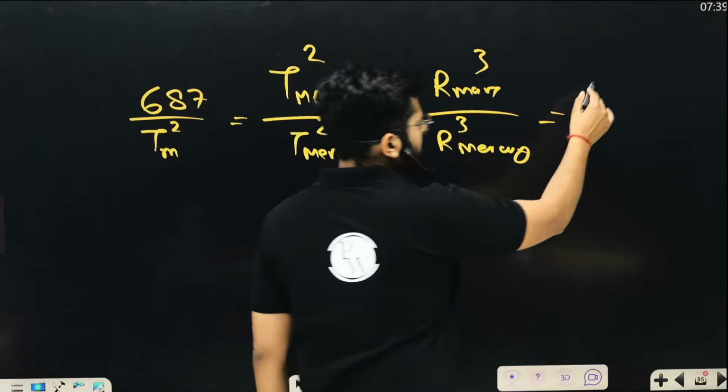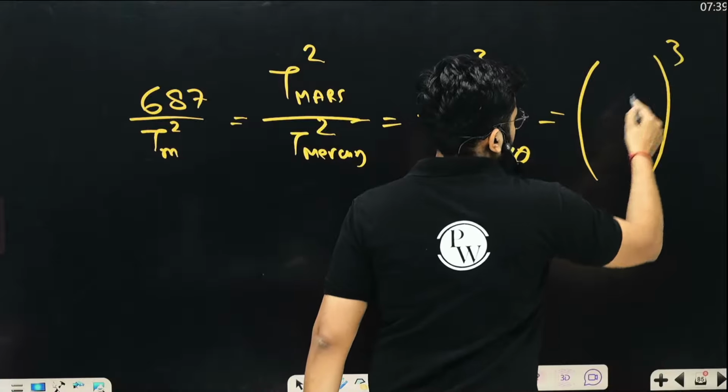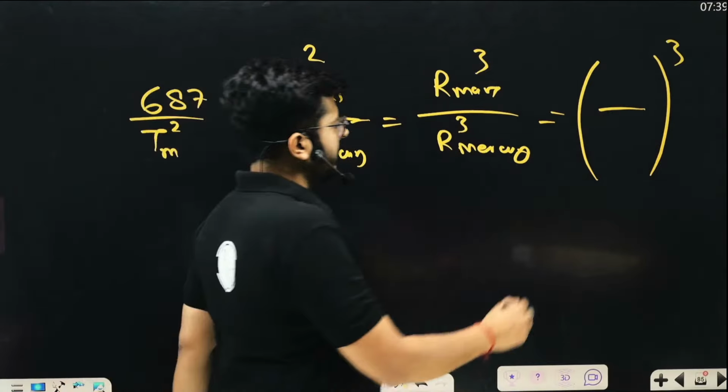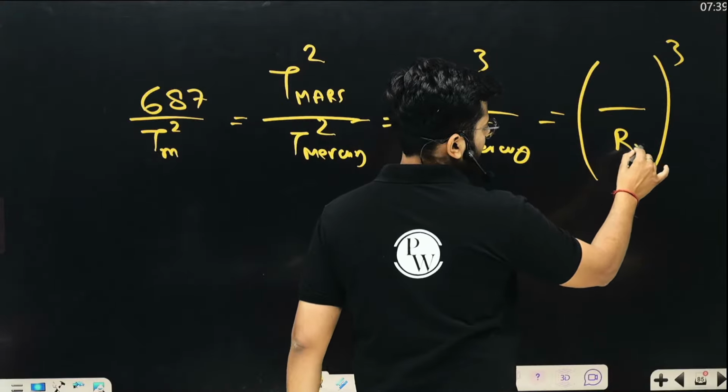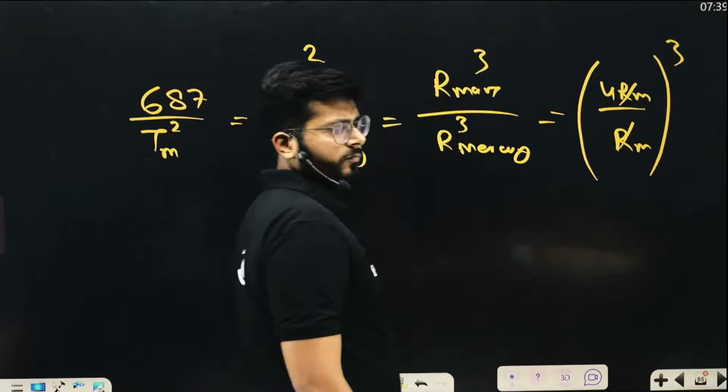So clearly, let's take the cube on the whole thing. We are saying that the radius of Mars is 4 times the radius of Mercury. So if the radius of Mercury is Rm, then it is 4 times Rm. That is cancelled out, so it is 4 cubed.